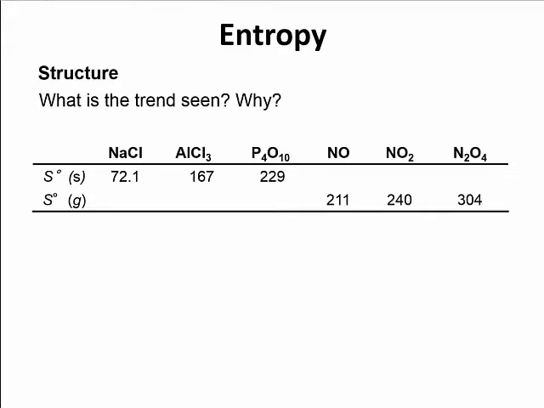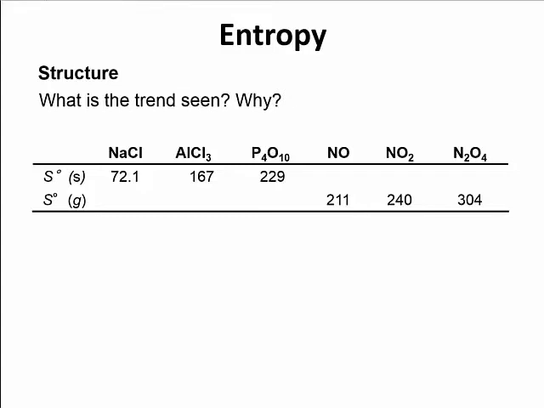Now, another aspect of structure, though, is this isn't within the same compound. These are different compounds. So what are we seeing here? As I go from NaCl to AlCl3 to P4O10, I'm seeing an increase in entropy. Likewise, as I go from NO to NO2 to N2O4, I get an increase in entropy. Why is that happening? Well, I'm getting to more complex molecules. As I go to more complex compounds, I get a larger amount of microstates possible for their energy levels. So the more complex the compound, the more entropy I'm going to have.